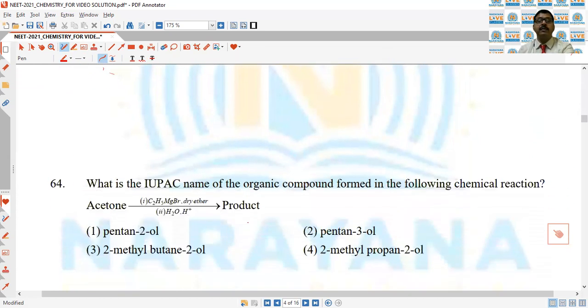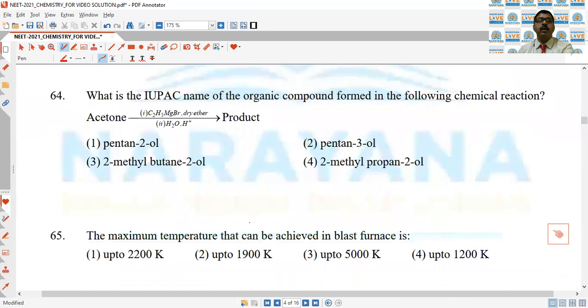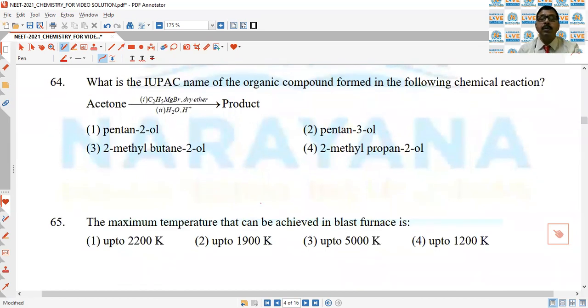Next question: what is IUPAC name of the organic compound formed in the following chemical reaction? Acetone. This is an example of nucleophilic addition reaction where Grignard reagent reacted with a ketone.